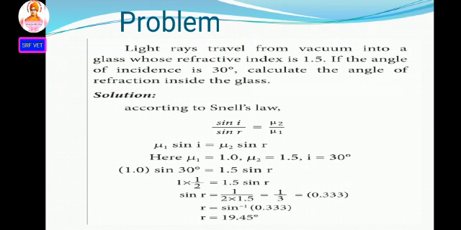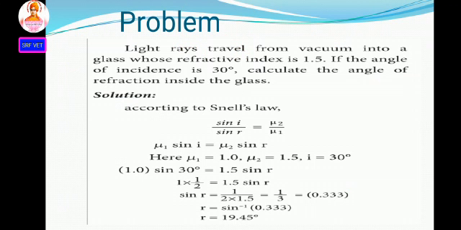According to Snell's law, sin i divided by sin r is equal to mu 2 divided by mu 1. Doing cross multiplication, mu 1 sin i equals mu 2 sin r. Mu 1 is the refractive index of vacuum or air, equal to 1, a constant value. Mu 2 is equal to 1.5, and i is equal to 30 degrees, the angle of incidence. So substitute all the values.